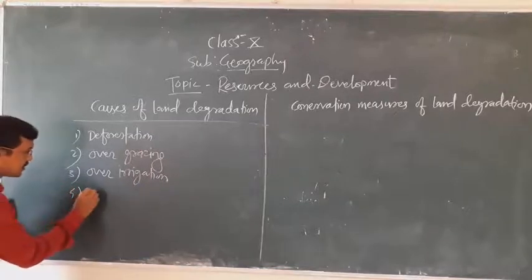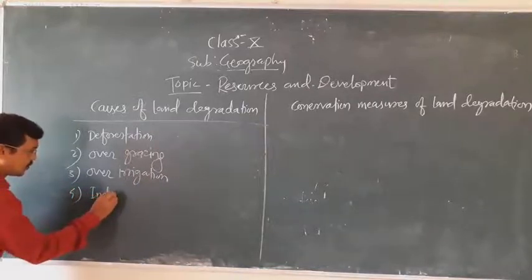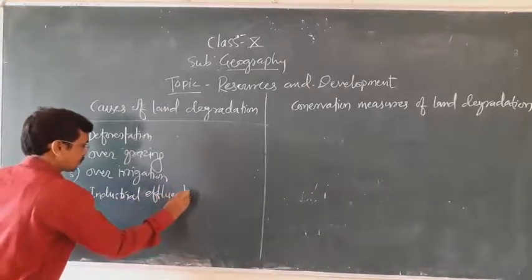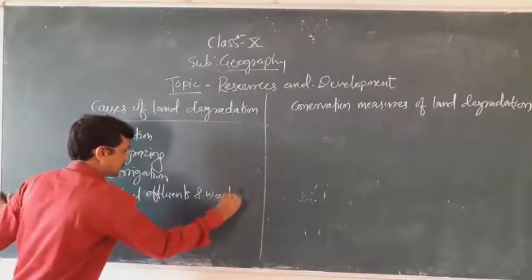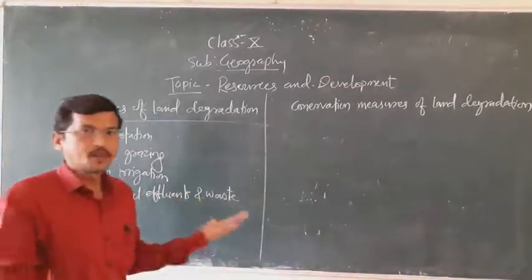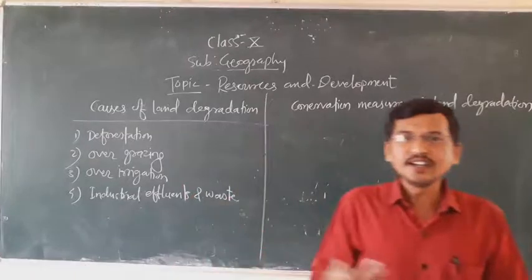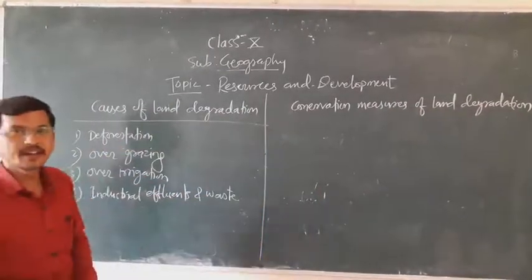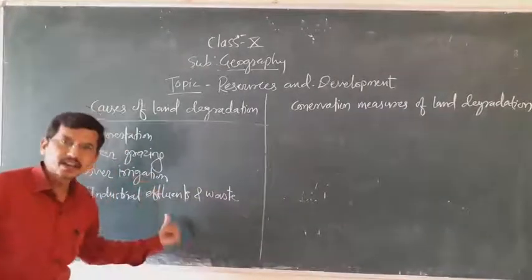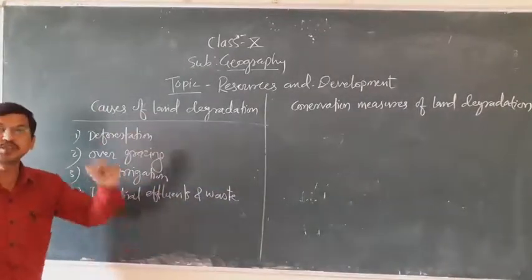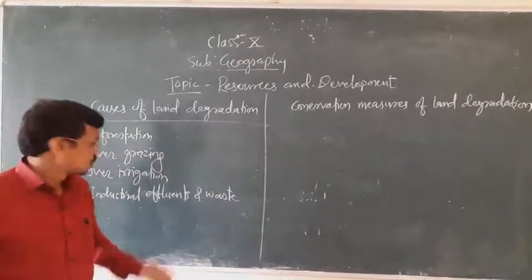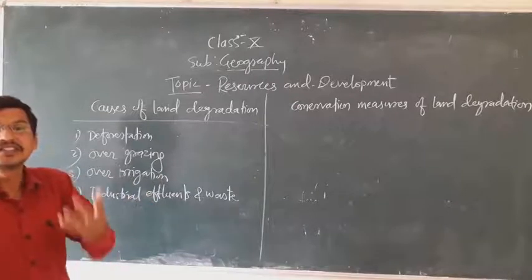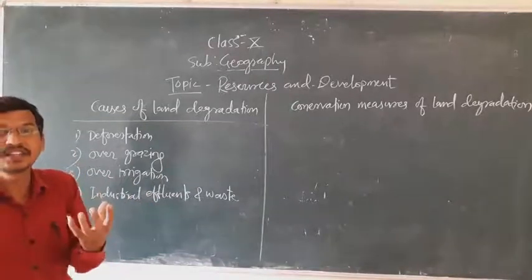Fourth, industrial effluents and waste. There is a lot of industrialization in India, and every day it releases a lot of dust particles, hot water, chemical effluents and industrial effluents into the freshwater bodies. So these industrial effluents and waste released from industry are a main source of land degradation in India.